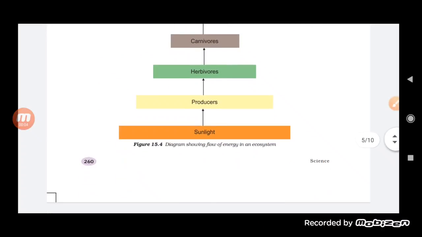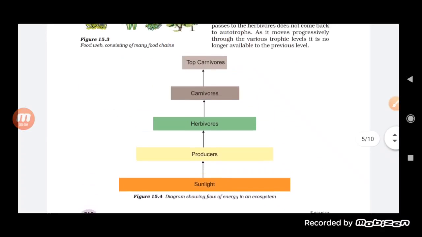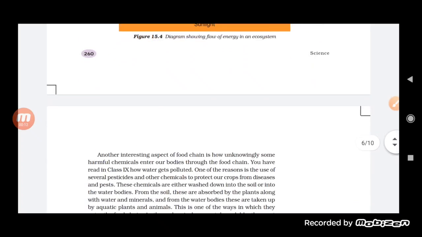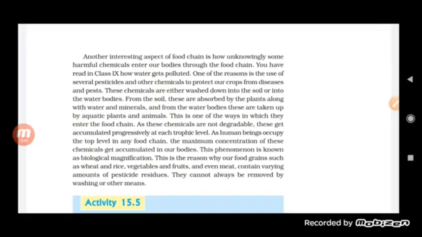So students, in the previous class we discussed the different trophic levels. Now let us start to understand the other topics. Plays a very important role in it. There is a term, students, which is called biological magnification.